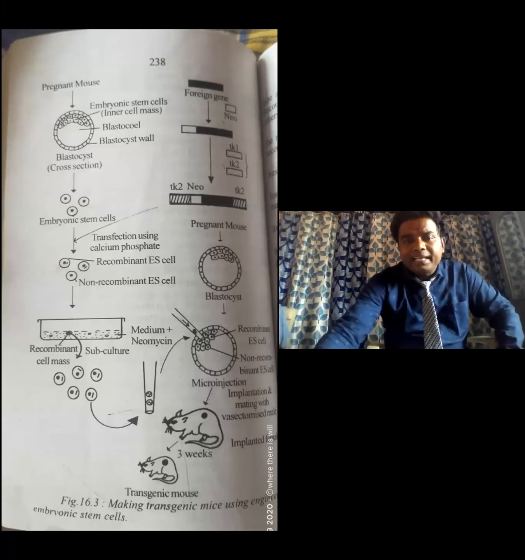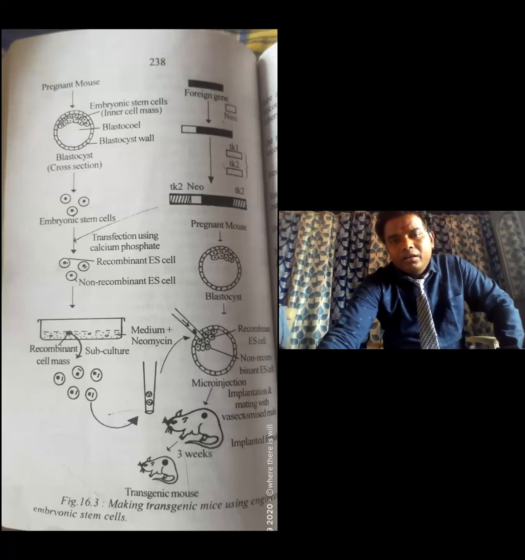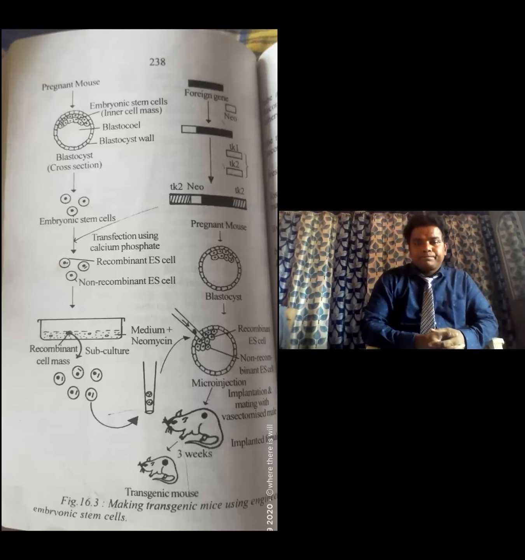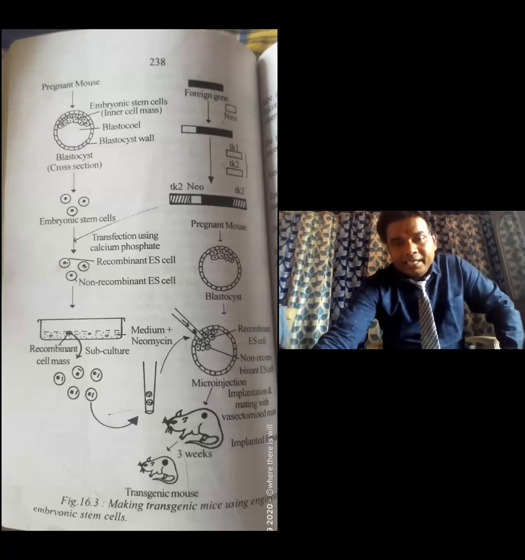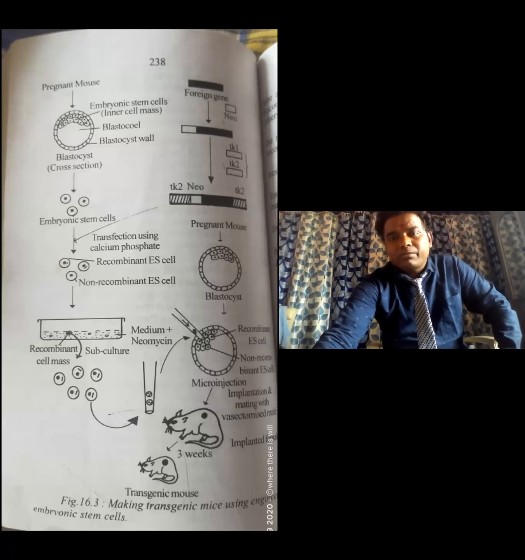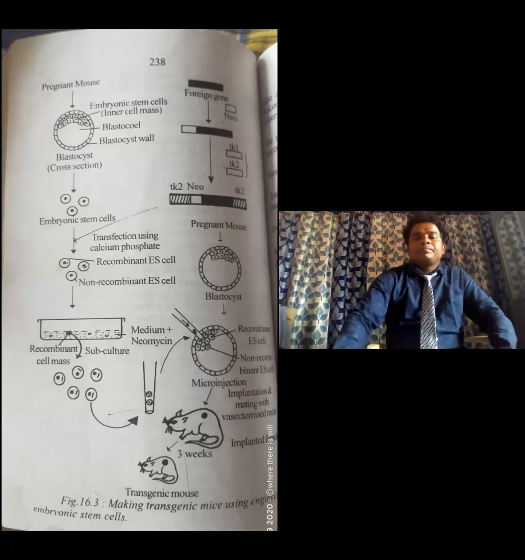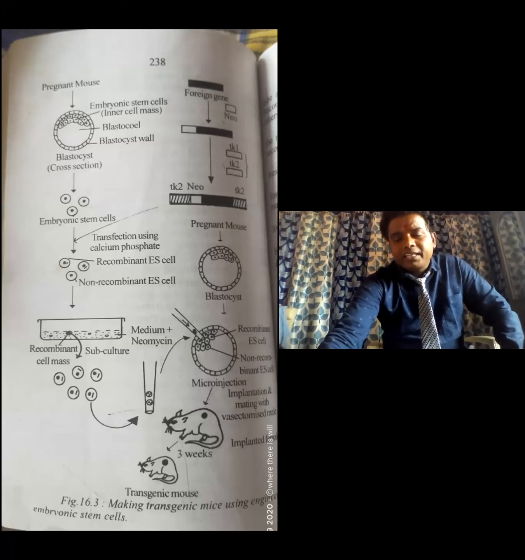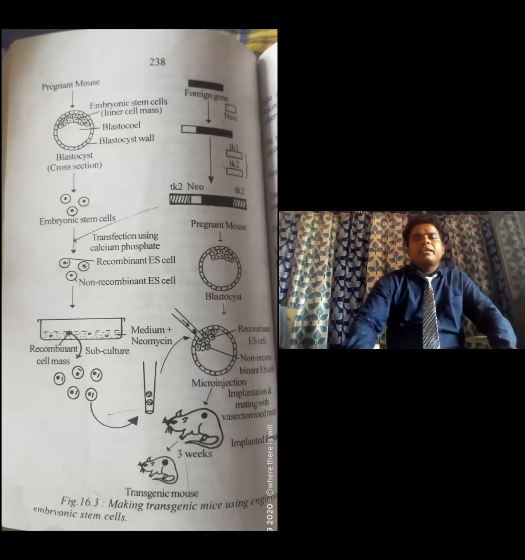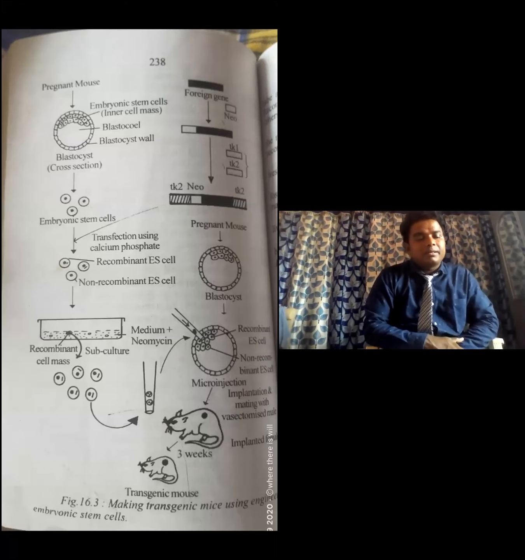This surrogate mother is mated with a vasectomized male, and duplicate fertilization takes place. So this foster mother carries the foreign desired gene with the embryonic stem cells. After a gestation period of 3 weeks, the foster mother delivers transgenic mice. So this is a method.